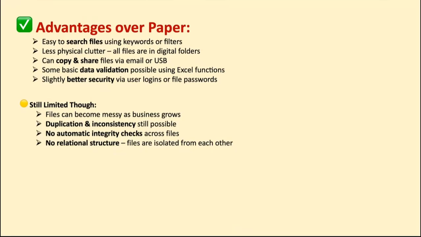But there are still some other problems when the business grows and the data is very huge. If you want to store a huge volume of data, there will still be a problem: duplications and inconsistency. The possibility is still there, right? Because you don't have certain rules. You are not enforcing any rules to store the data. So that is the reason there is a higher chance of redundancy of the data.